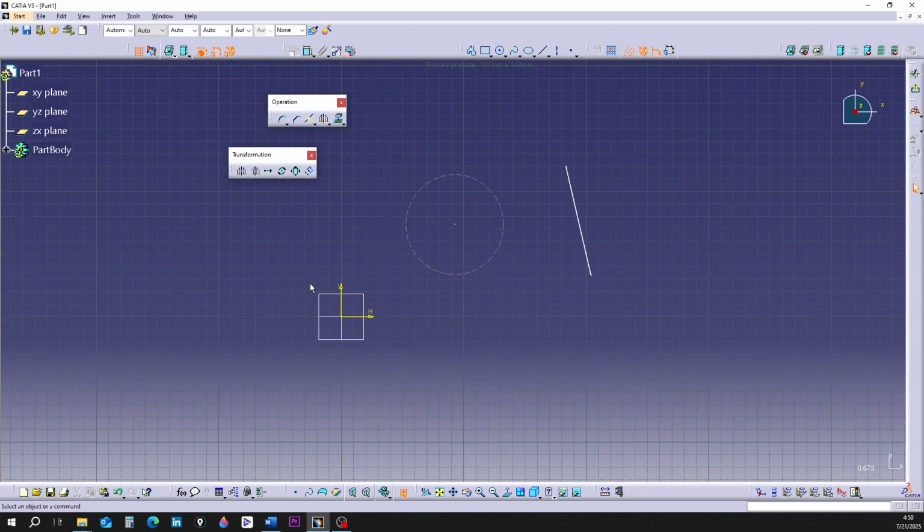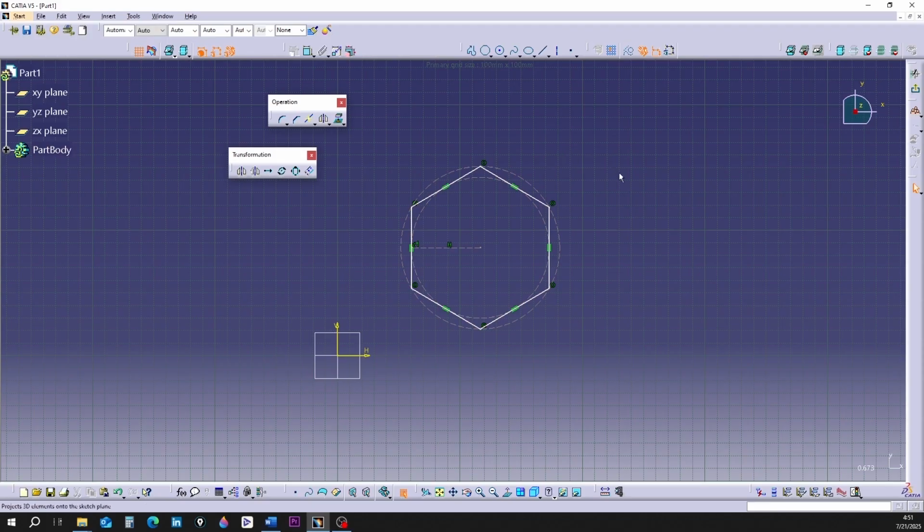Now imagine that the circle is in construction mode. The mirror line can be construction or standard. Activate the command again. Click on the circle and then click on the mirror line. You can see that the mirror image of the circle is drawn in construction mode.